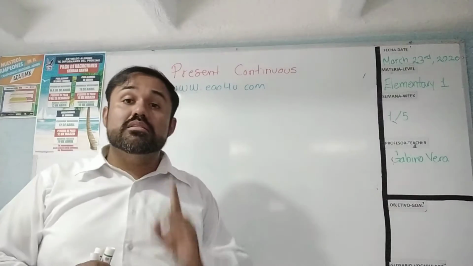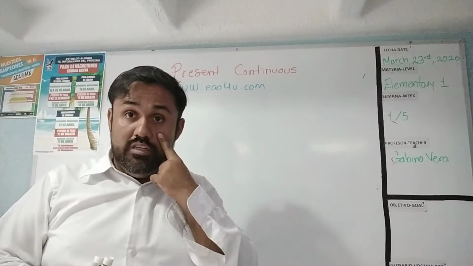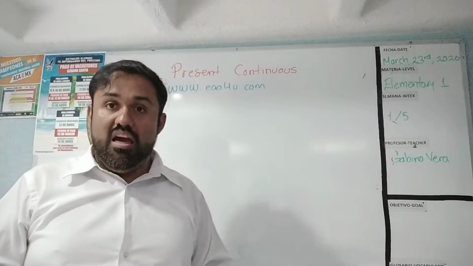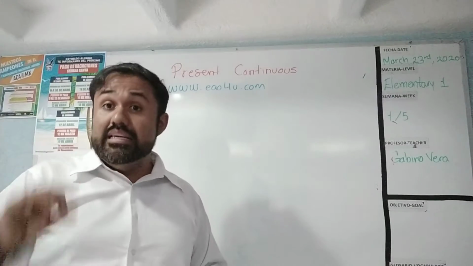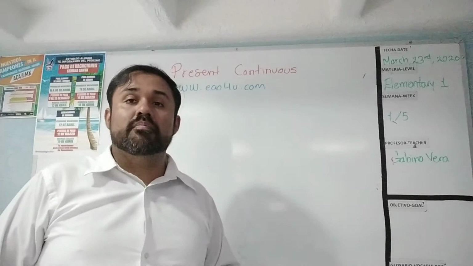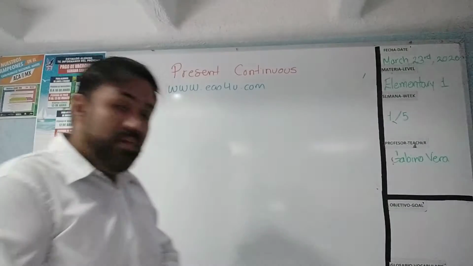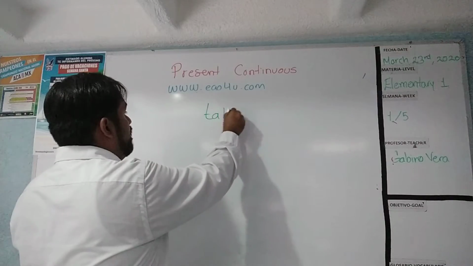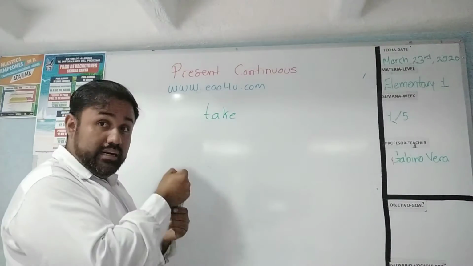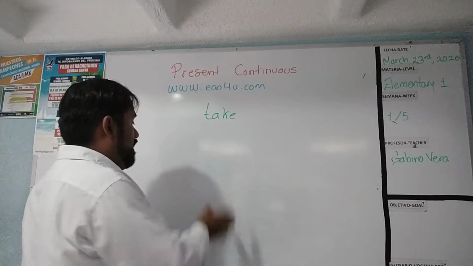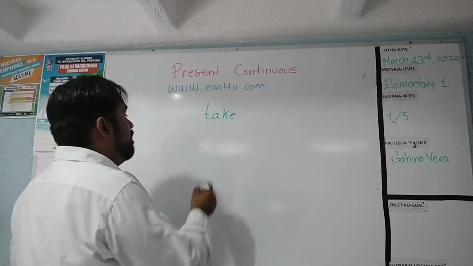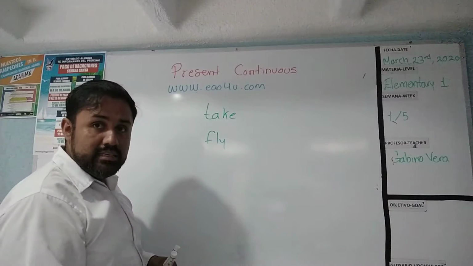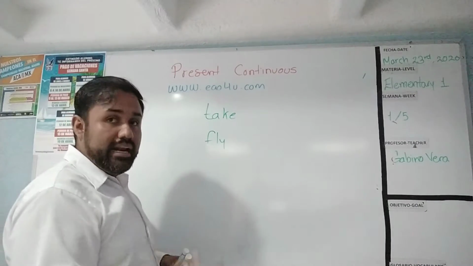it is necessary, if you paid attention, you checked that the form to write the verbs in ing is a little different. For example, let me show you an example. In the beginning we have the verb take. Remember the verb tomar. Then, for example, we have the verb fly, is the verb volar.